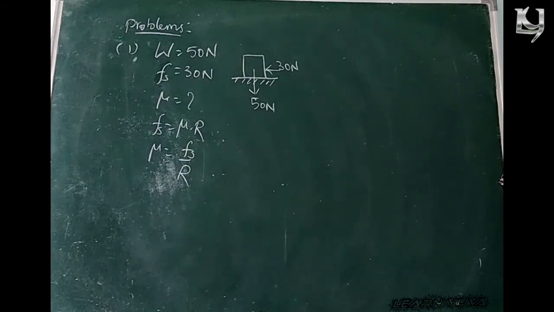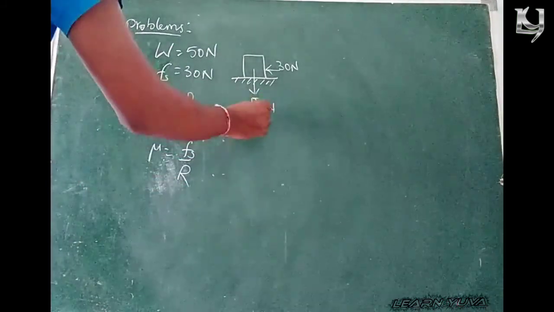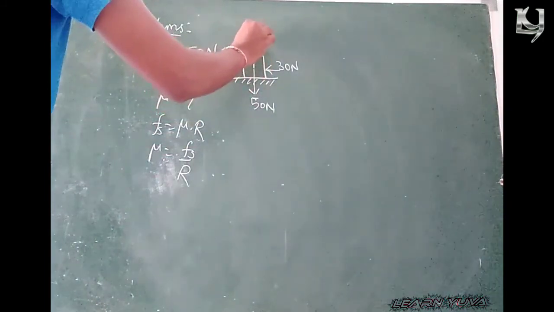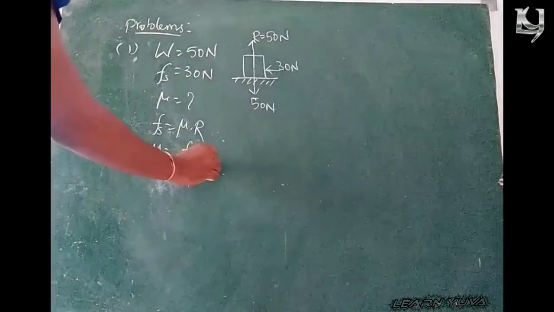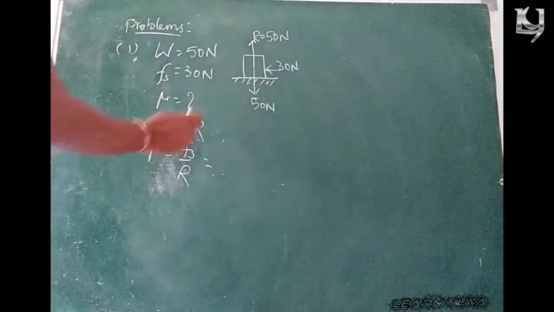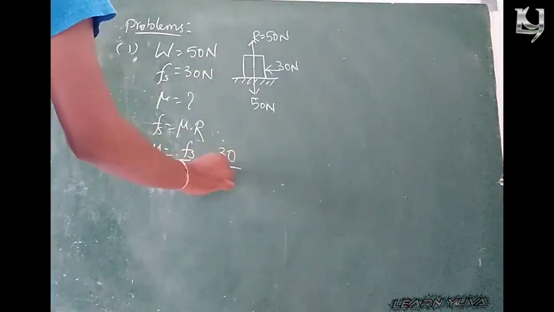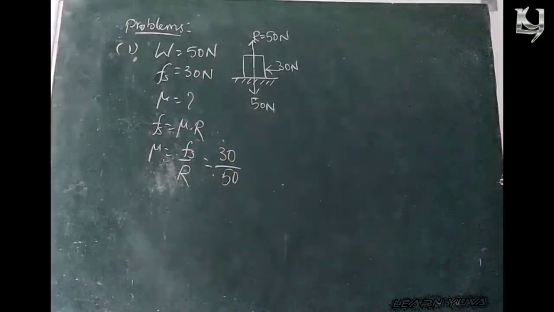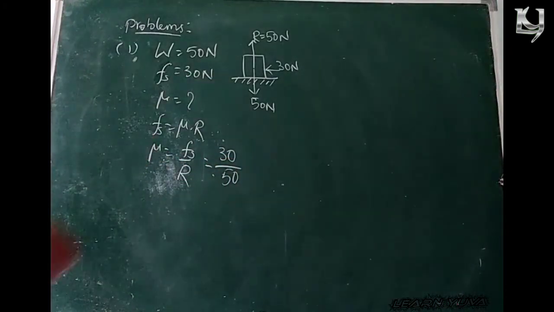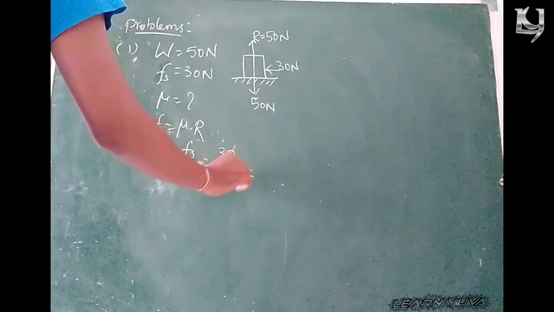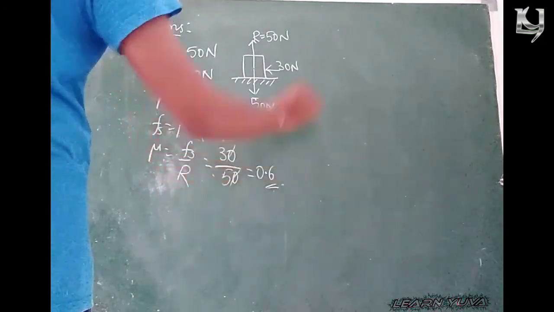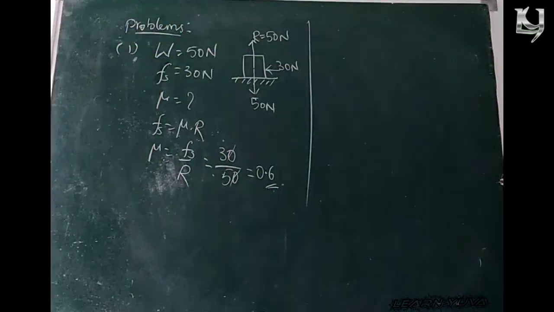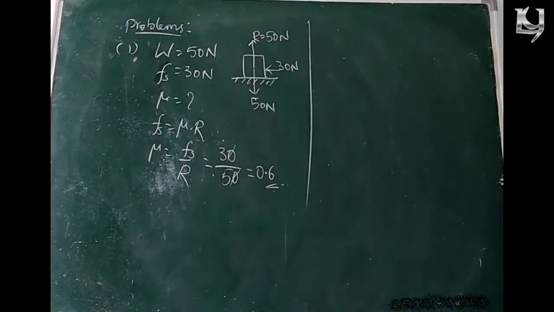So here the weight of the body is 15 newtons. What about the normal reaction? R is also 15 newtons. So mu is equal to friction force 30 newtons by normal reaction 50. Right? So the zeros get cancelled. 3 by 5, that is 0.6. That is the answer. Next problem.